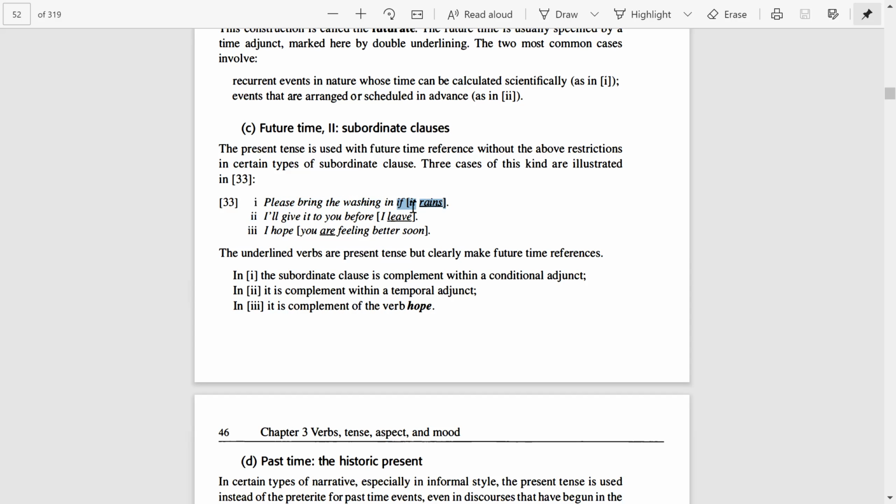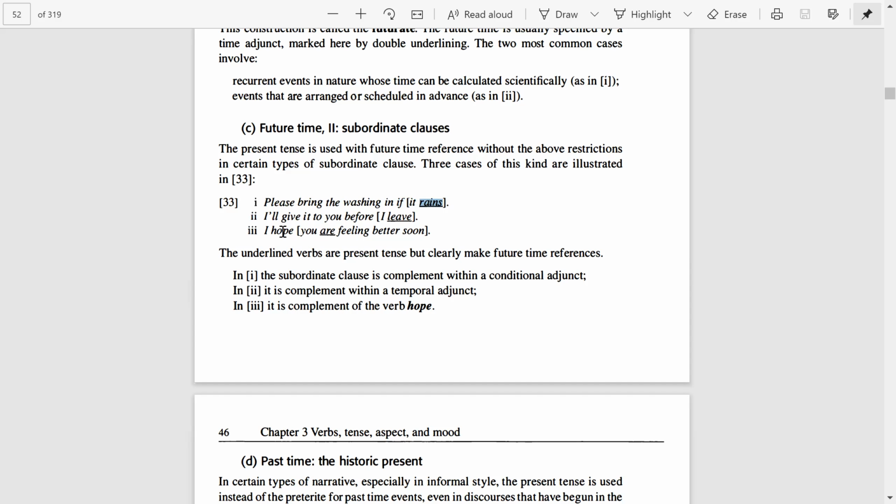Because of "if," "it rains" becomes a subordinate clause. So "rains" is a verb in a subordinate clause. This "rains," you can say, is a present verb in a subordinate clause, but it shows the future time. Please bring the washing in if it rains. So "if it rains" refers to the future, right? If it rains indicates the future time, but we are using present tense. The present tense is showing future time. यानी present tense use करके आप future को सामने ला रहे हैं, future की तरफ refer कर रहे हैं.